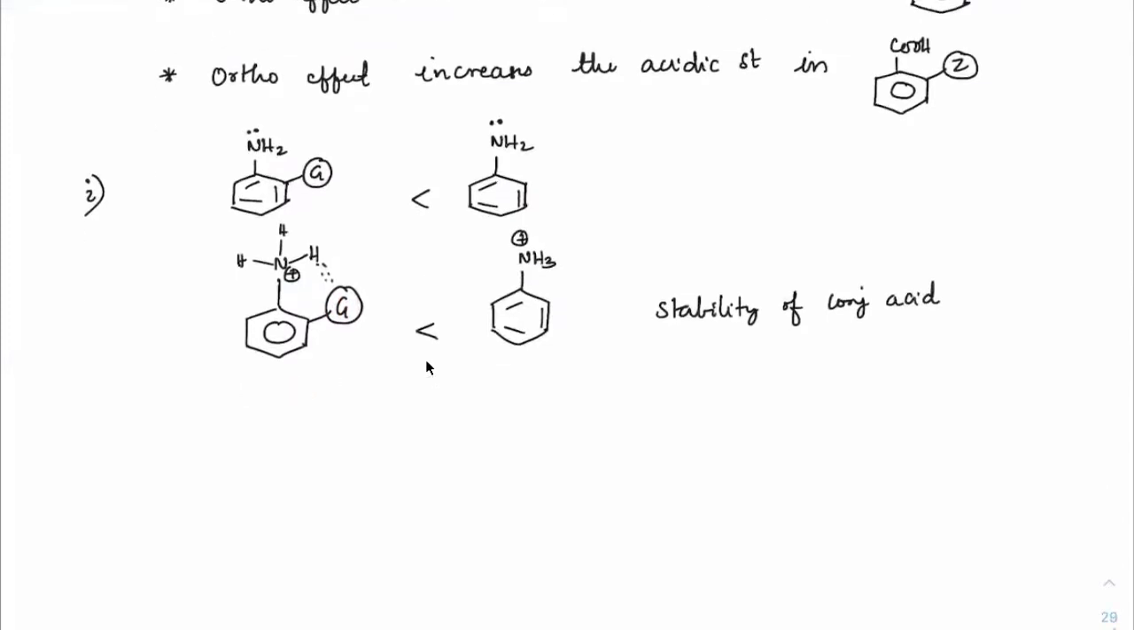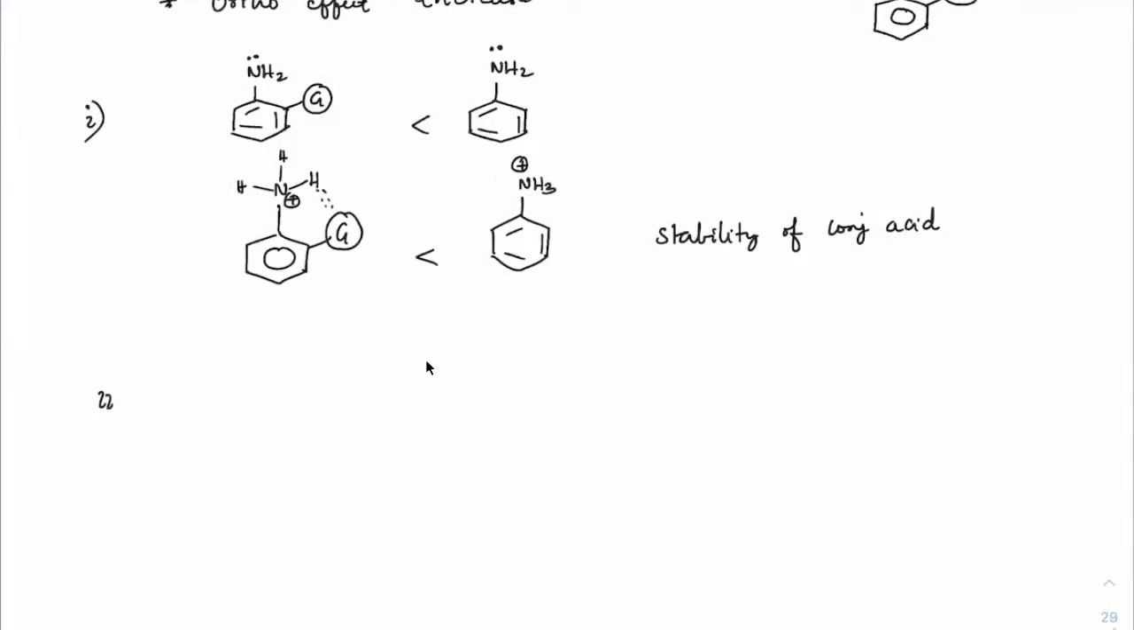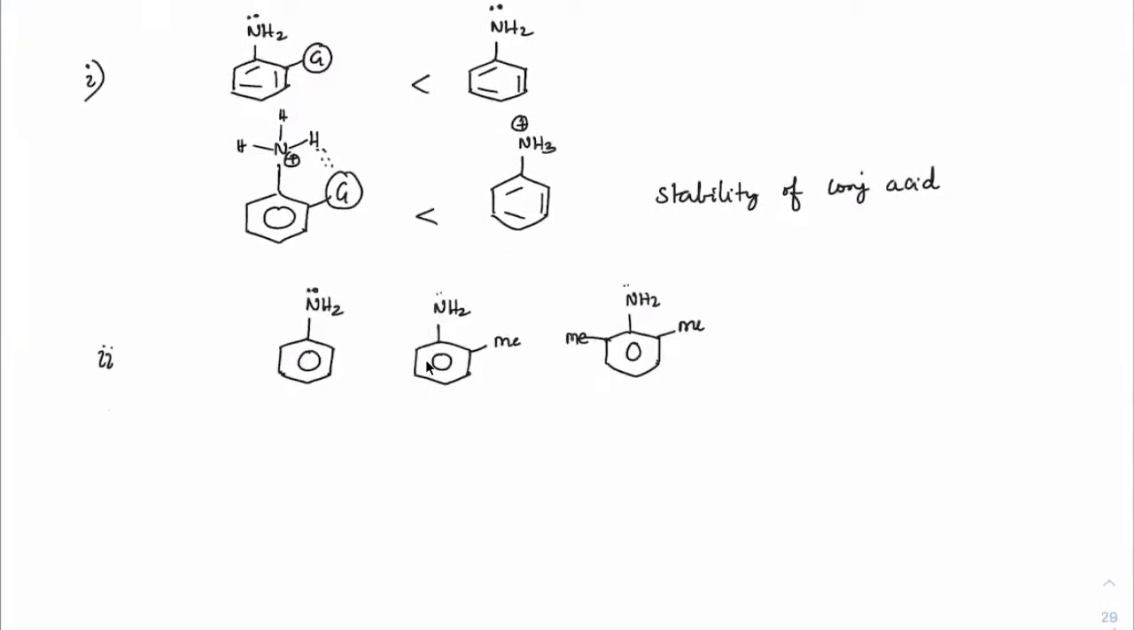Got it? So for example, our expectation is that maybe there are methyl groups that should actually help the basicity. But because of the ortho effect, because of the bulkiness of these methyl groups, the basic nature actually decreases. So which is more basic here? This is how the basic strength would be.